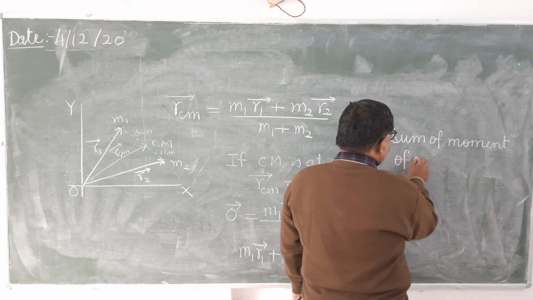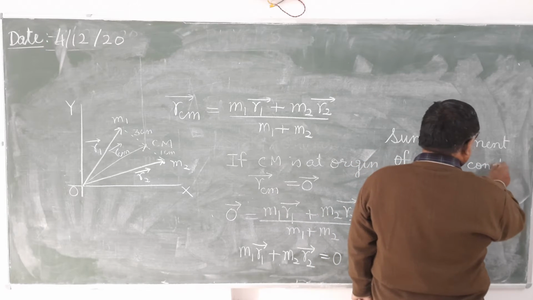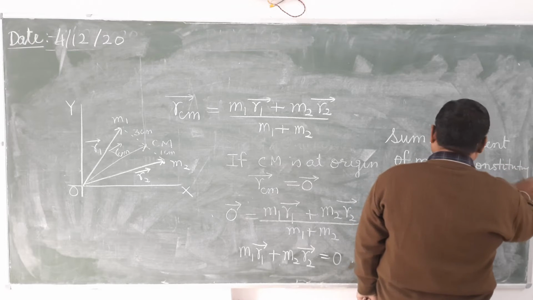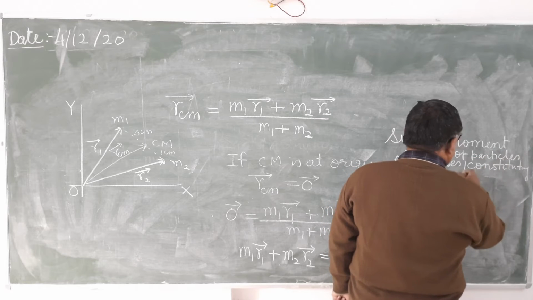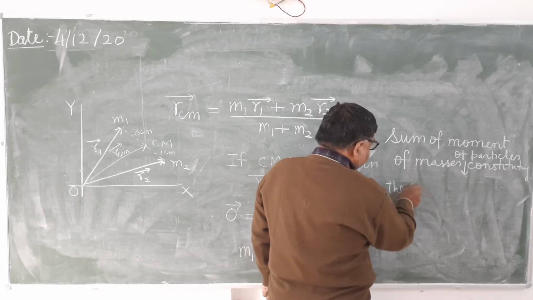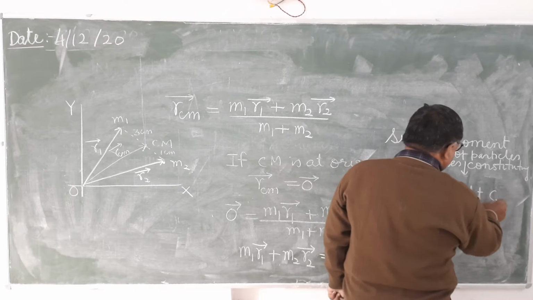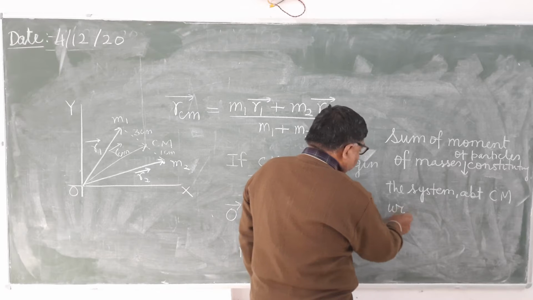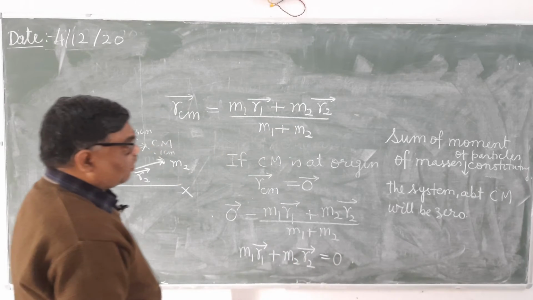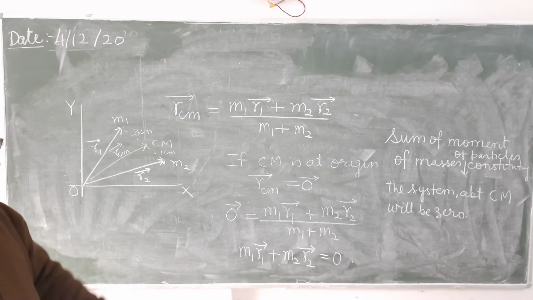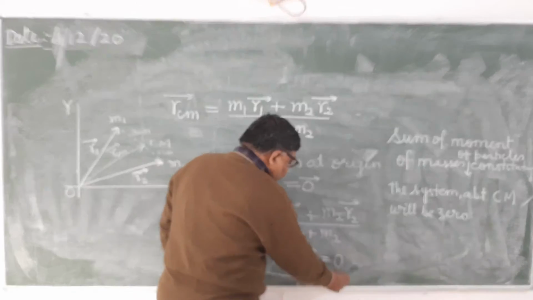According to this, the sum of the moments of masses of the particles constituting the system about the center of mass will be 0. It's clear? So, this is all about the center of mass.